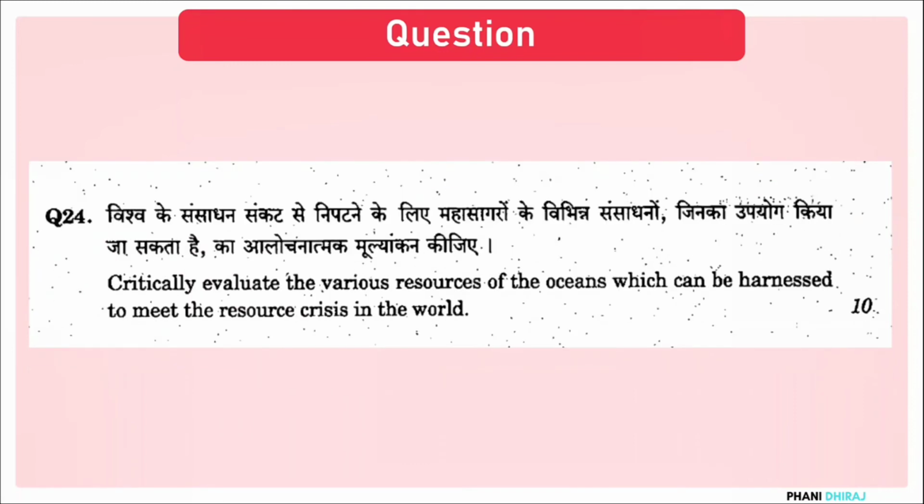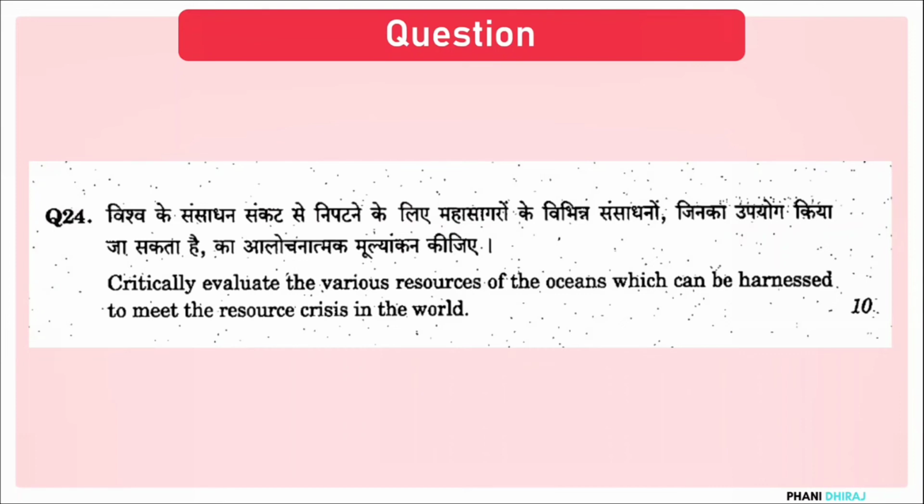Now moving on to question number 24. Now critically evaluate the various resources of the oceans which can be harnessed to meet the resource crisis in the world. First thing, you need to answer what is the resource crisis that they are talking about here.